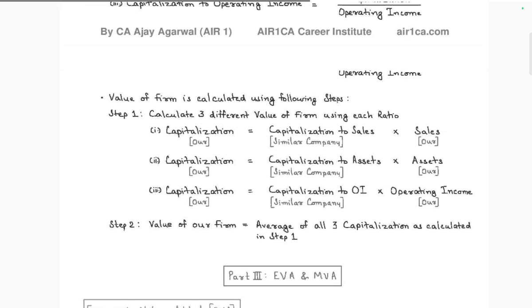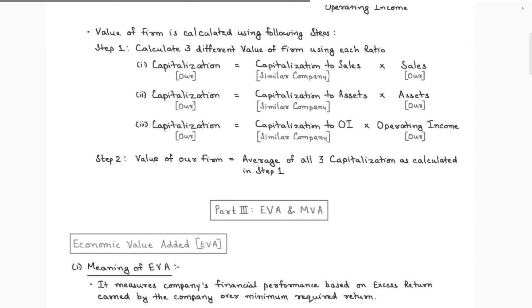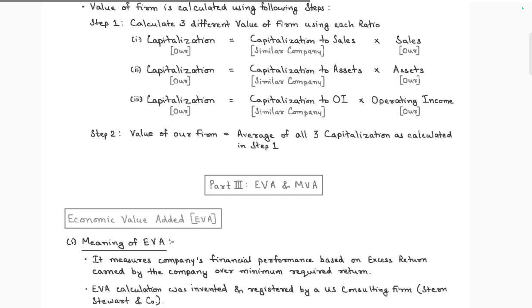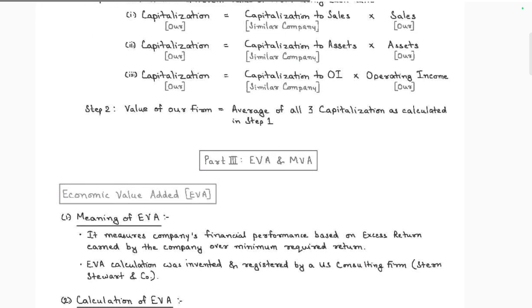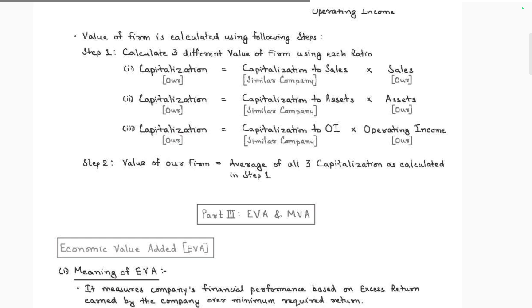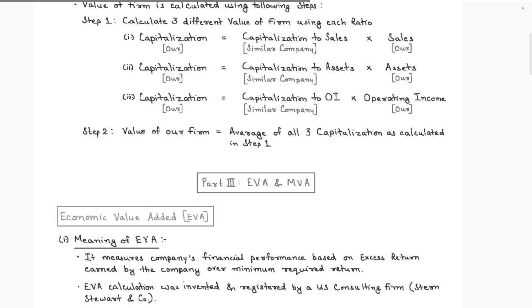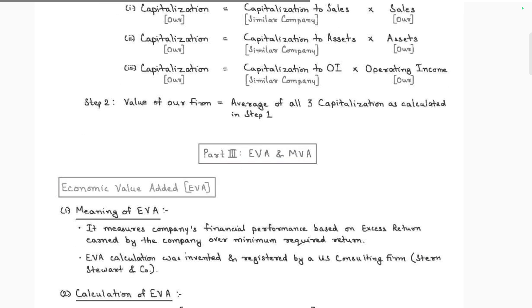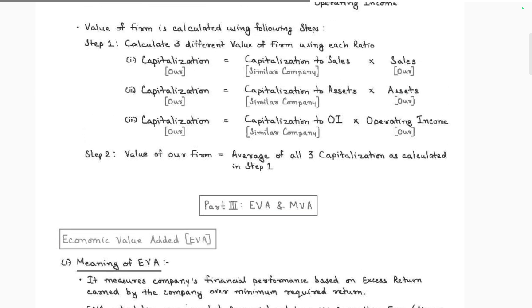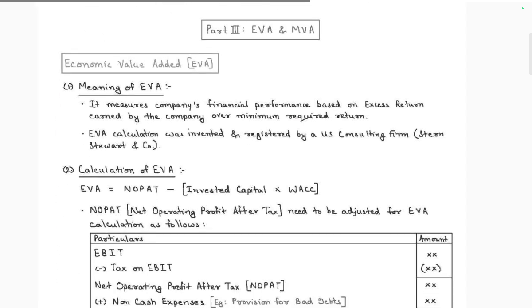The value of the firm is calculated using the different capitalization ratios: capitalization to sales, capitalization to assets, and capitalization to operating income. So the value of the firm is equal to the average of all three capitalizations. Next, part 3: EVA, economic value added.